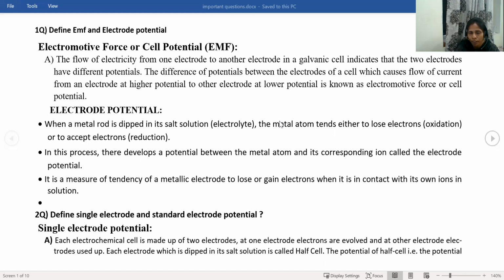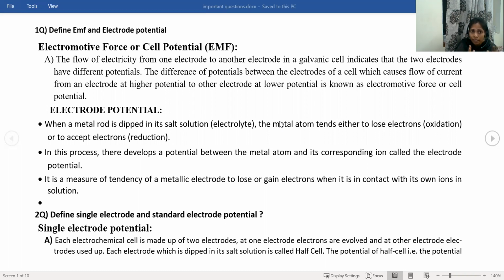What is EMF? EMF full form is electromotive force. Electromotive force is also called the cell potential. Why is the electromotive force called the cell potential? Because it is the potential arising in the cell. What is meant by the cell? A cell is nothing but a combination of two electrodes.